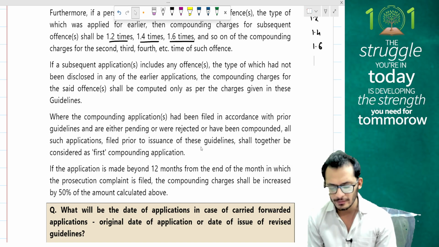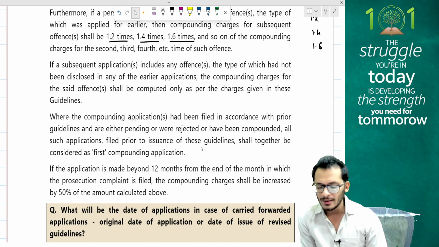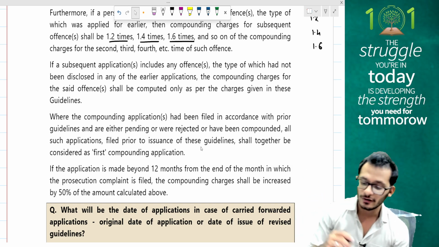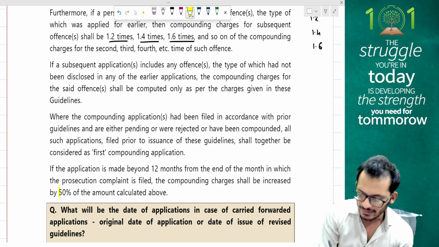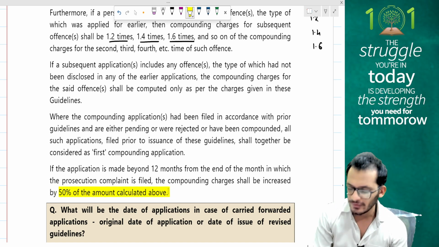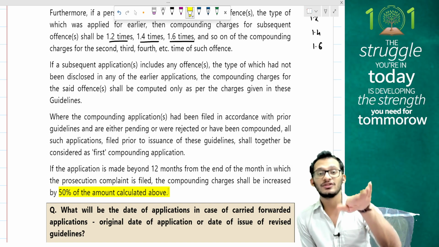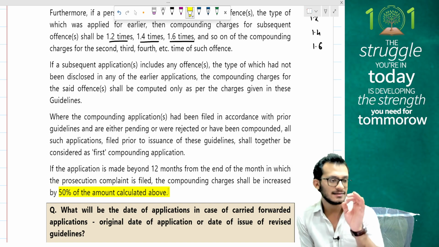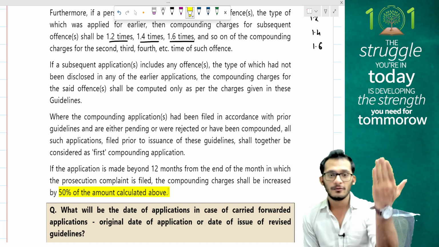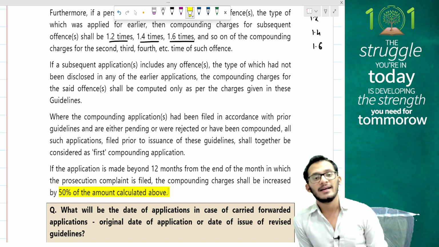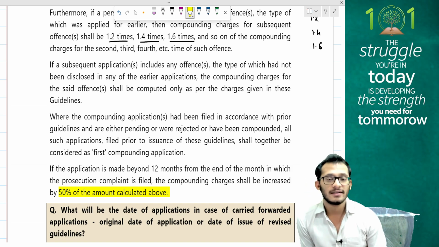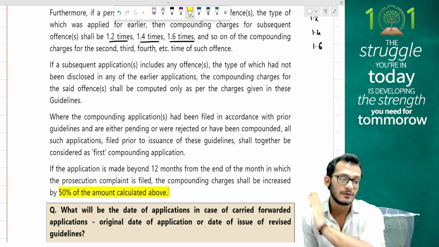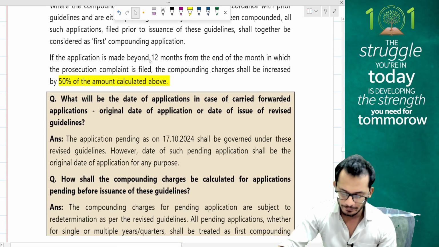Fairly simple, straightforward things. If the application is made beyond 12 months from the end of the month in which the prosecution complaint is filed, the compounding charges will be increased by 50% of the amount calculated. This is the next thing to be kept in mind. Yes, if you file the compounding application after 12 months, then an additional levy of 50% will be charged because you've delayed the application. If you file within 12 months of the prosecution filing, there are only the limited charges. But if it's after 12 months, you'll have to pay an additional 50% to claim this off.